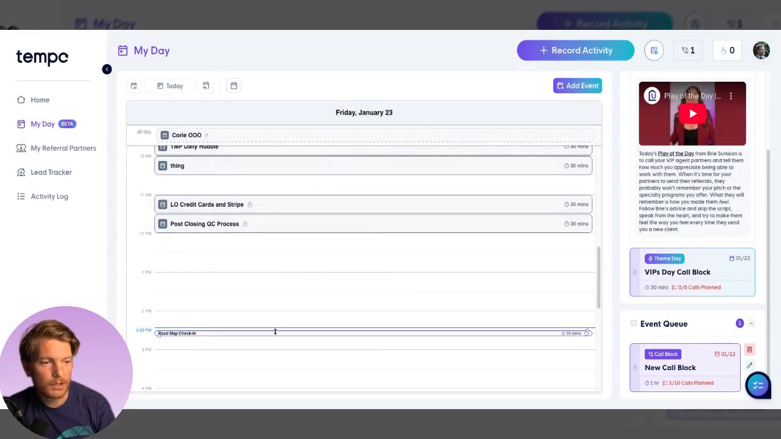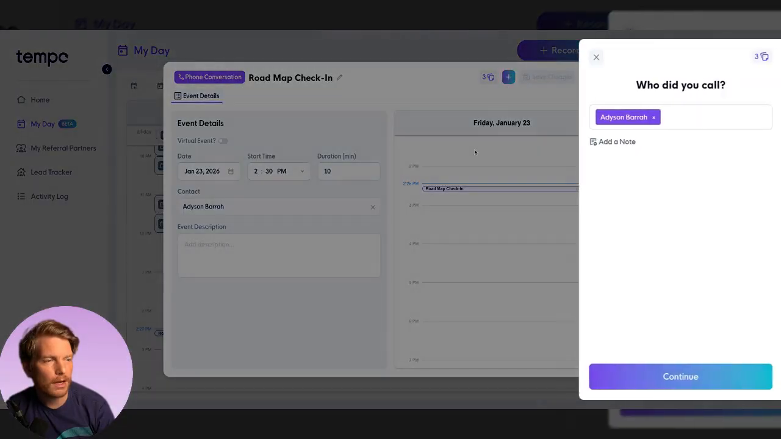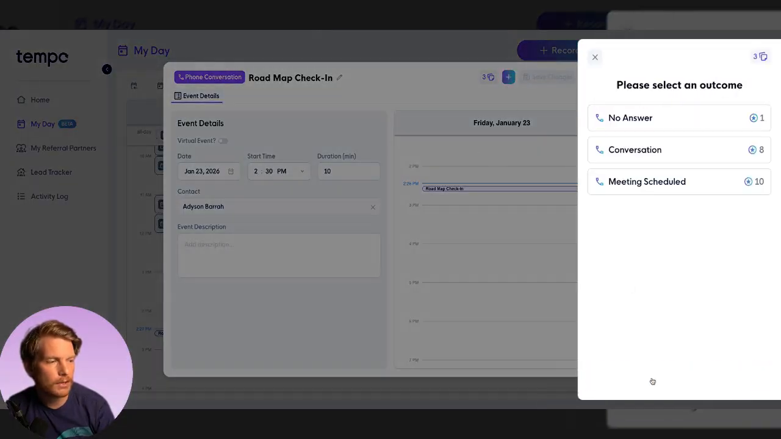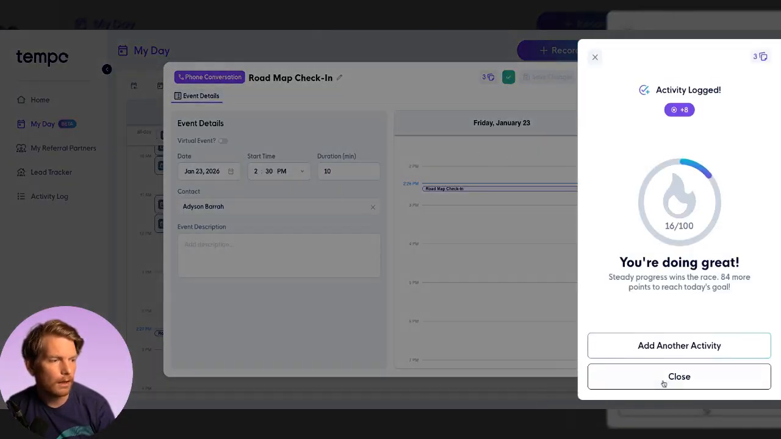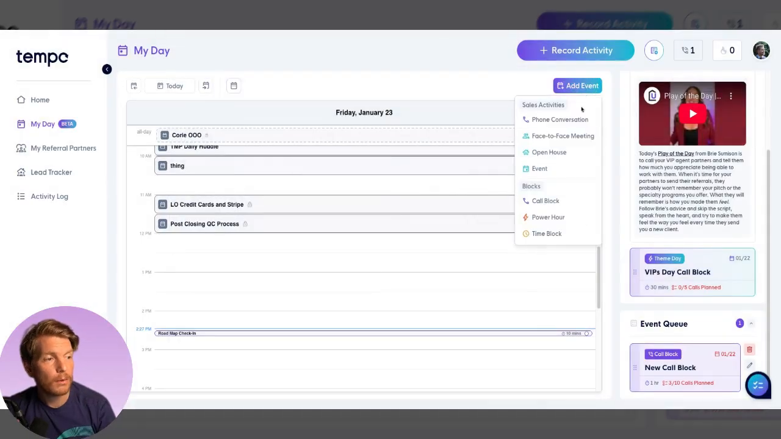When it comes time to have this phone call, you can just click directly on the conversation. You can log an activity directly from the conversation. You can disposition it right there, and you get a nice little checkbox, and it will mark it as done. You can add notes directly, as always. This can be how you schedule out your individual calls and individual meetings throughout the day. We also have open houses and events, which need to be scheduled as well.